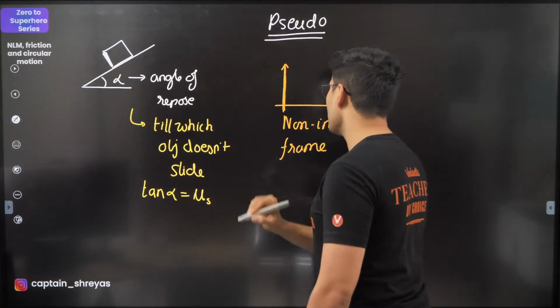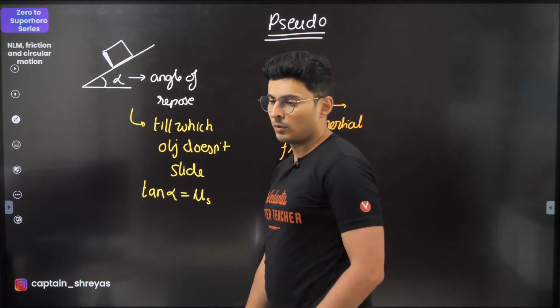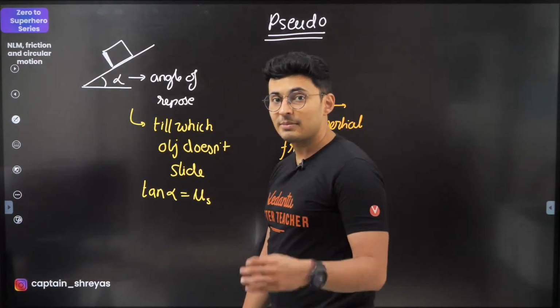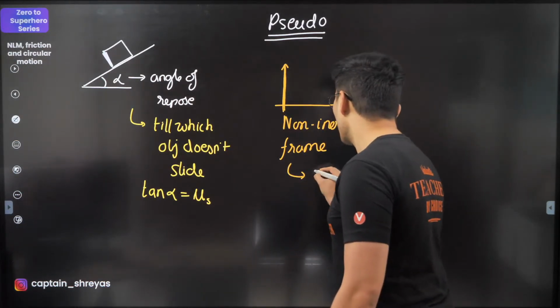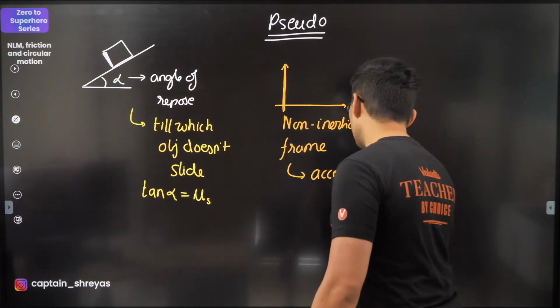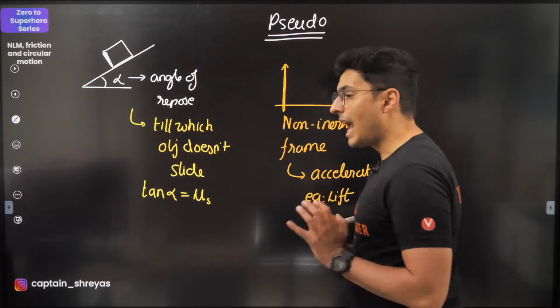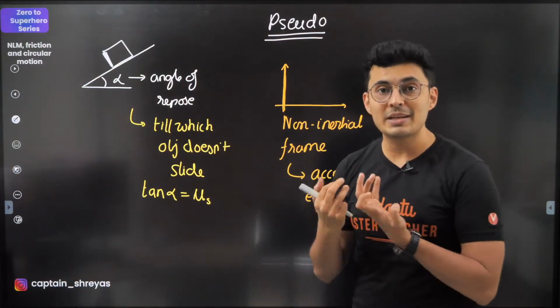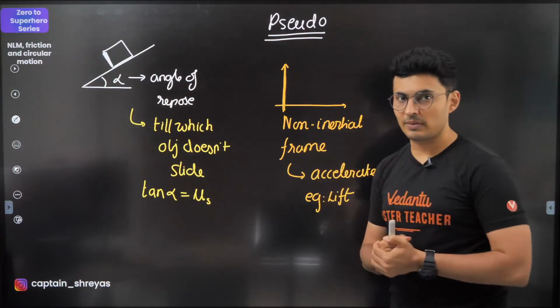What is the meaning of non-inertial frame? Sir, will friction change with area? No, not much. Non-inertial frames are those frames which basically accelerate. Example, lift or accelerating car or braking bus. These are examples of non-inertial frames of reference.